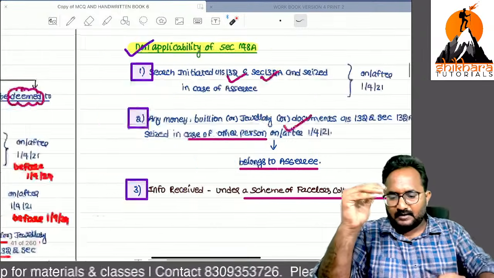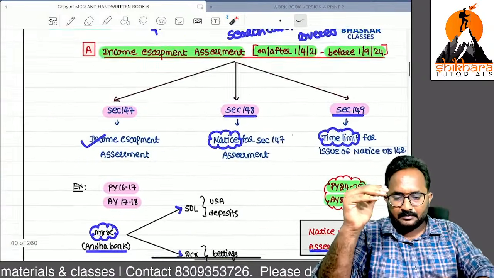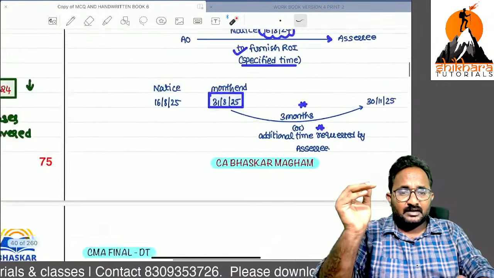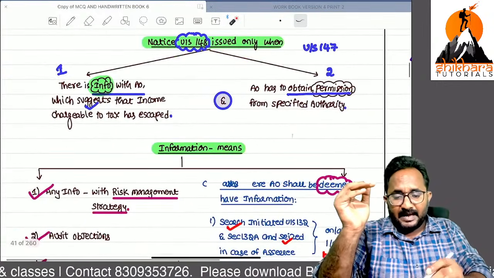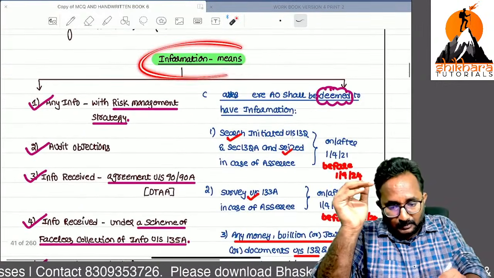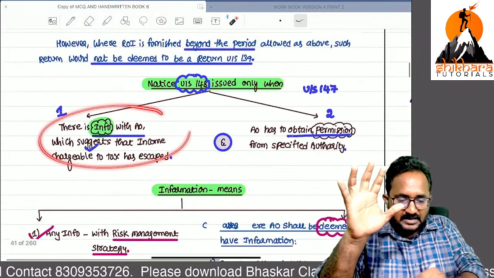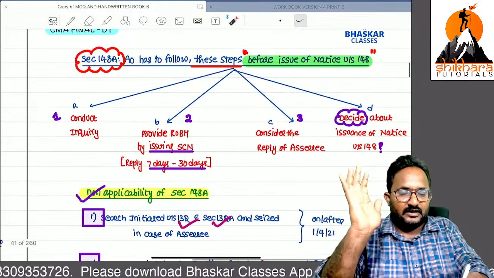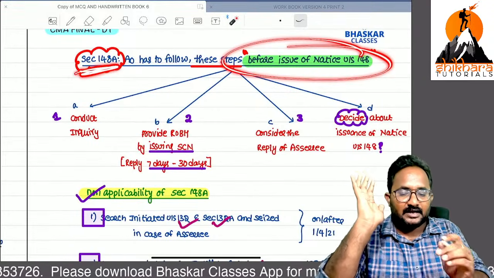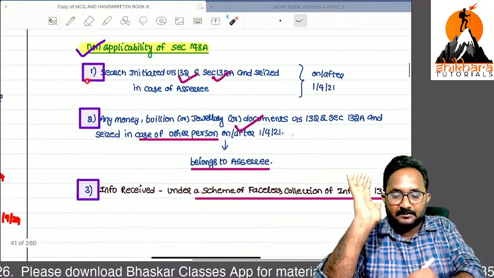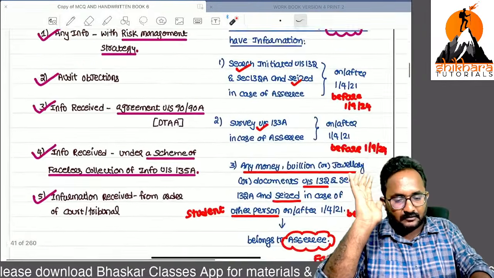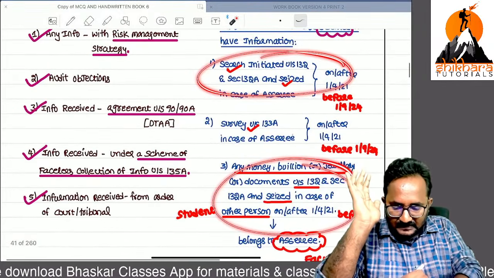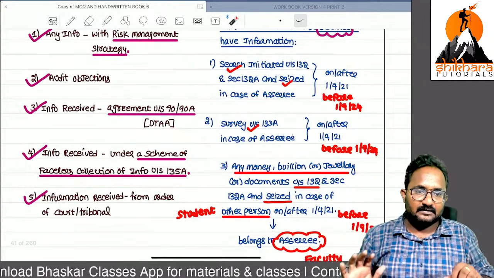First, we can give a chance to file the return of income, sir. If you filed, okay; otherwise we have to decide based on the information, deemed to have information, and with the help of these authorities, we can send the notice. Before sending the notice, follow the steps under section 148A. But the 148A steps are not applicable in these three cases. What are the three cases? Search cases and information received cases.